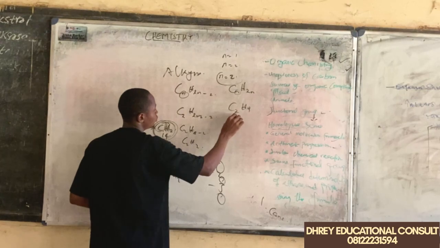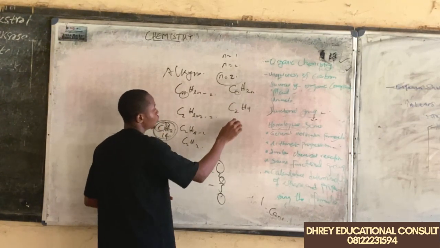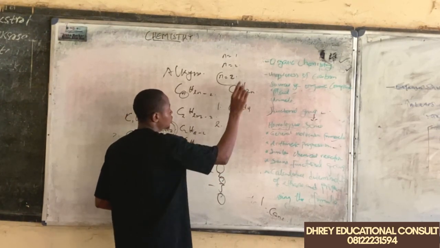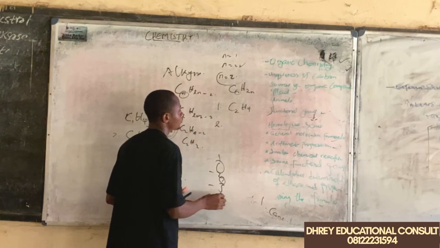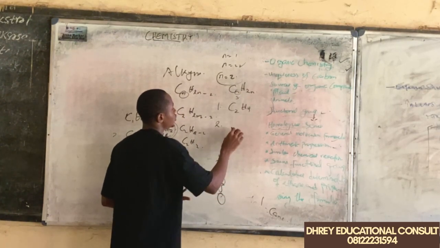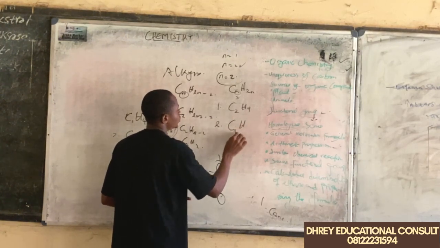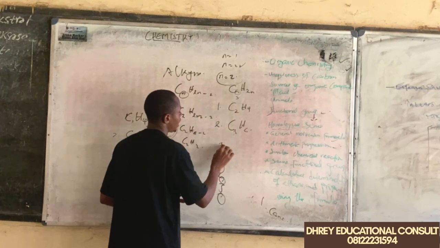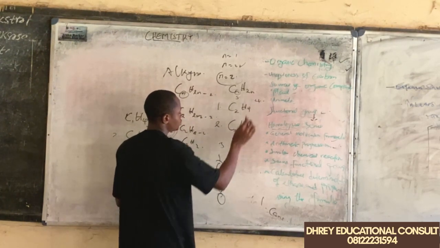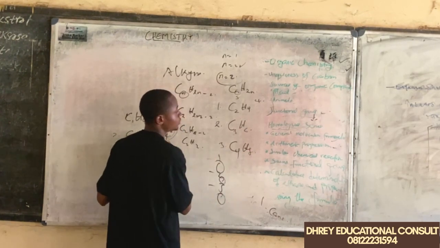If n equals 2, then H is going to be equal to 4. If n equals 3, which is the second member, this is the first member. Note we say our n starts from 2. So the second member, n is going to be 3. So in this case, we are having C3. 2 times 3 is going to be 6. Our third member, the carbon number is going to be 4. So we are having C4, H8.